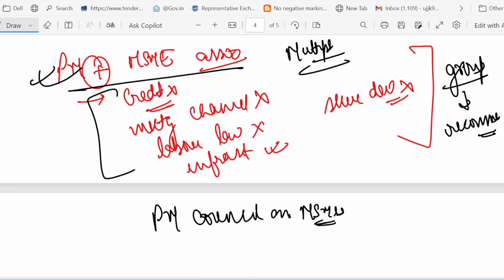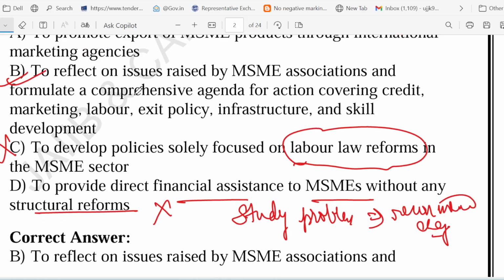So friend, remember the Pradhan Mantri Task Force for MSME was all about a 360-degree solution. It was all about a 360-degree solution for small businesses, not just one area. I hope this clears your confusion. Now friends, let's look at the next question that we have.